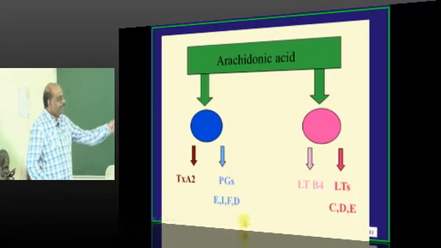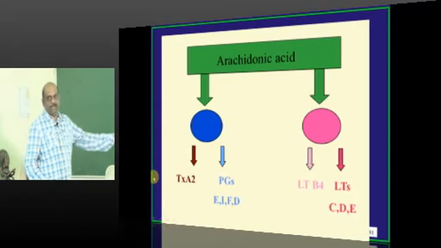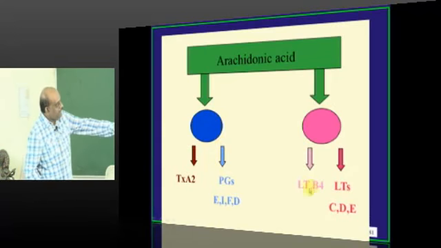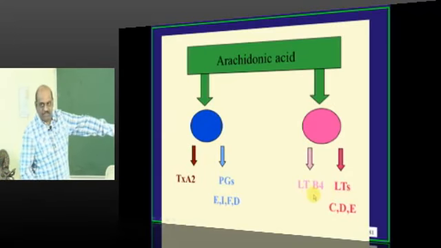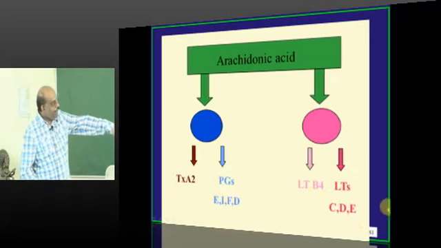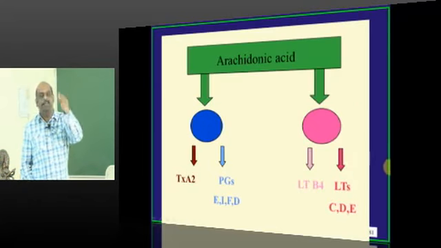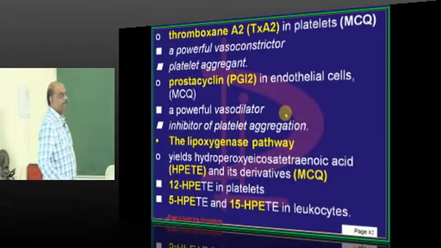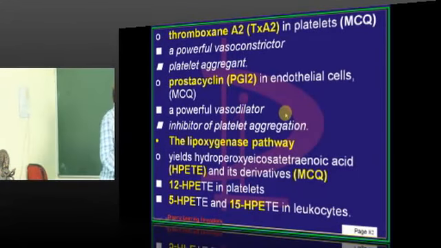Prostaglandin E, I, F, D, and also thromboxane A2. They are all the products of the cyclooxygenase. Then leukotriene B4 on one hand, C4, D4, E4 on the other hand. They are also the derivatives of arachidonic acid.